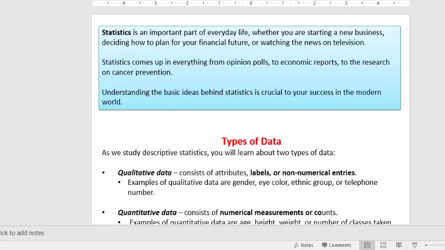That's all statistics. So it's important whether you're starting a business, deciding how to plan for your future, or watching just the news, because in addition to all these COVID statistics, we're going to be bombarded with all these election statistics coming up in the fall, right? Assuming the COVID situation has calmed down. So, statistics come up in everything from opinion polls, economic reports, to the research on cancer prevention, and also to the research on this COVID-19 vaccine and treatment and all that stuff. So it is important to know statistics.